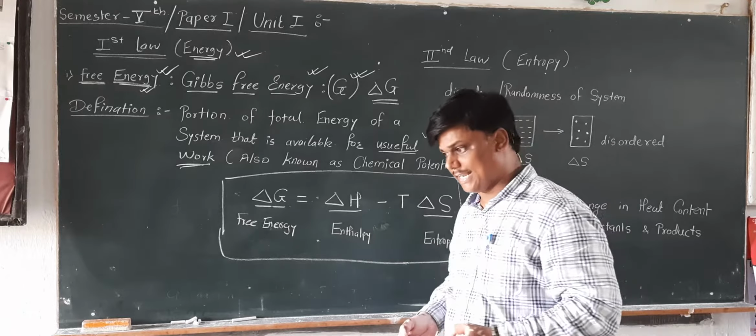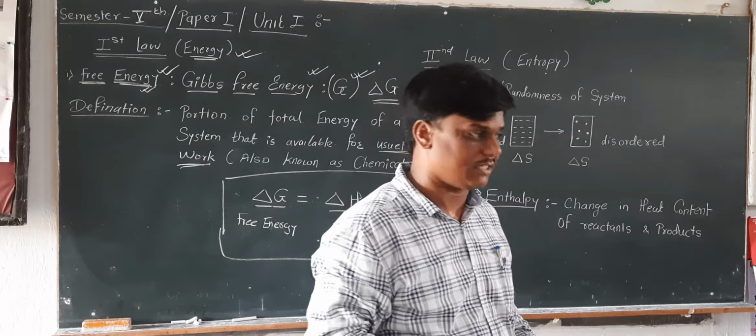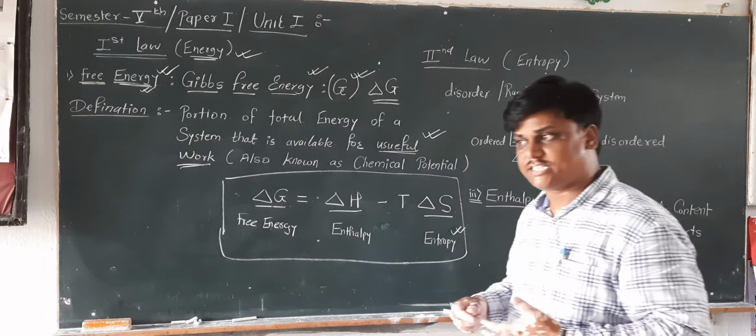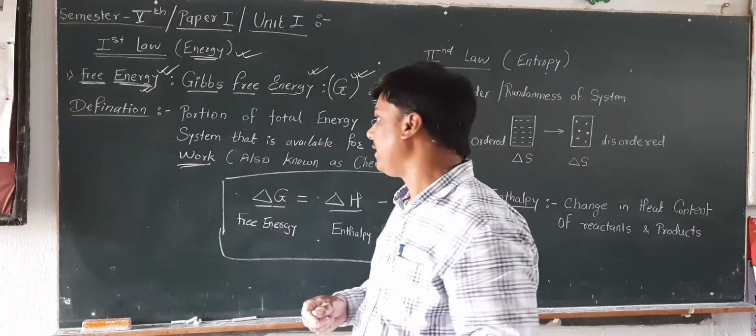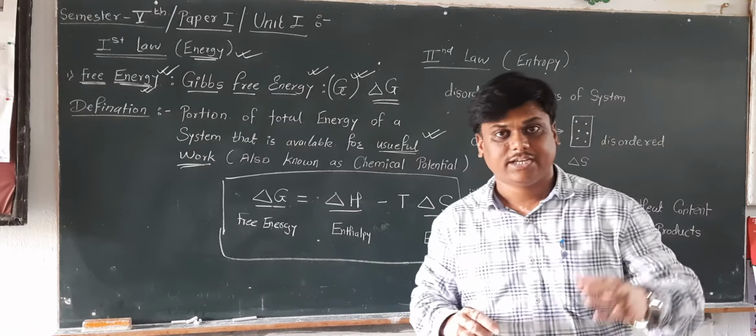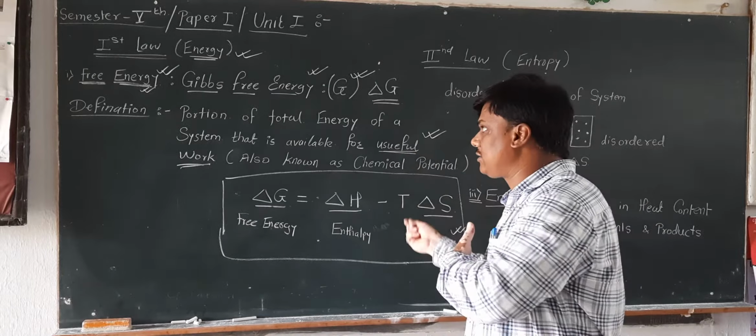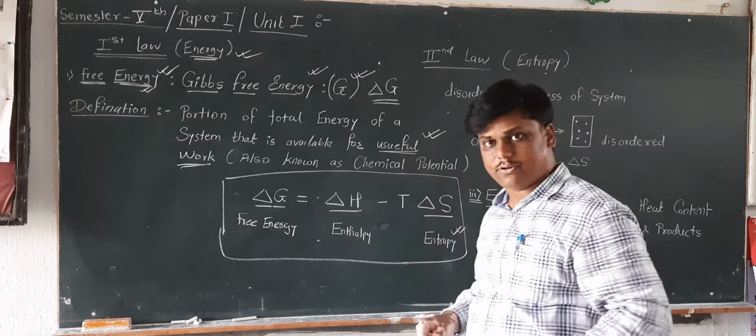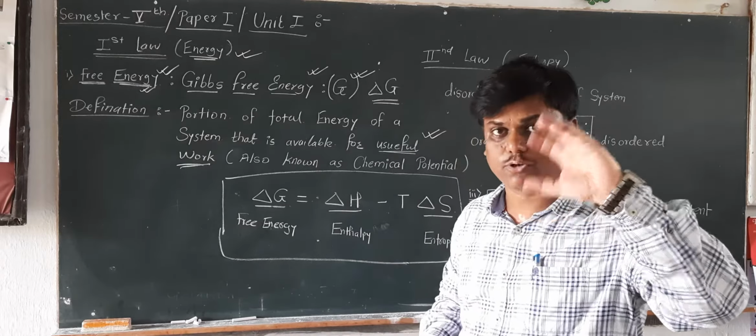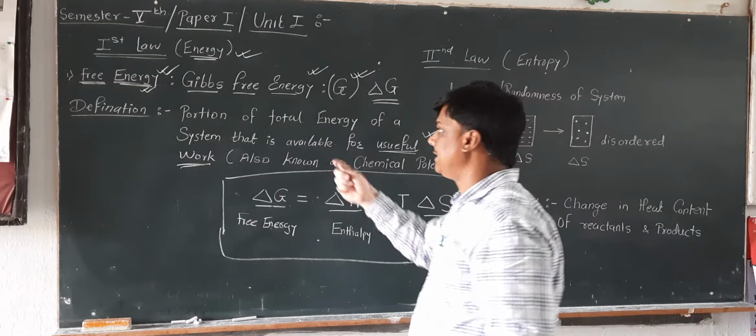First law states that the total universe energy remains constant. There is only transformation of one energy form into another energy form. While the second law of thermodynamics states that the universe tends to randomness. So these two laws are applicable to bioenergetics. Now we will move towards how the thermodynamics laws are applicable in bioenergetics.